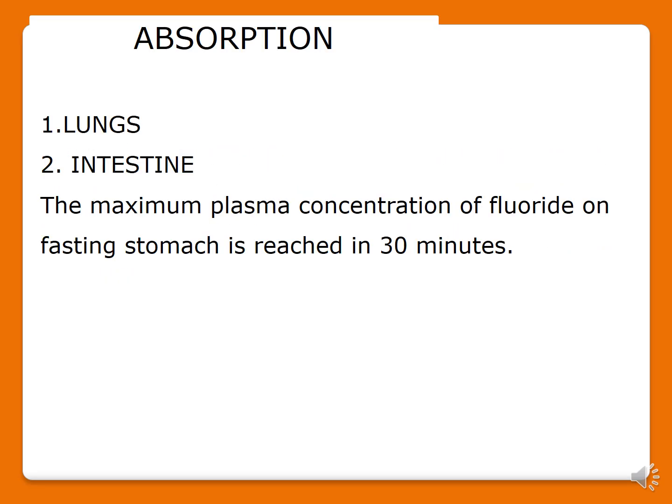Now next is absorption. So how does this fluoride get absorbed when you take it systemically? By two organs. One is the lungs and another one is the intestine. The maximum plasma concentration of fluoride on a fasting stomach is reached in just 30 minutes. All your fluoride which acts systemically may reach your stomach in 30 minutes.